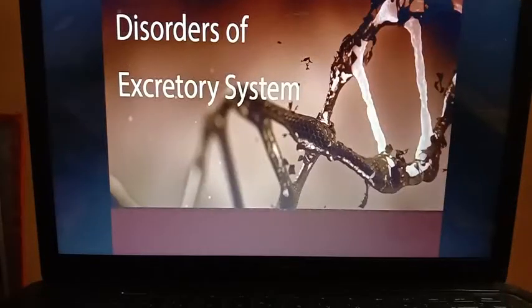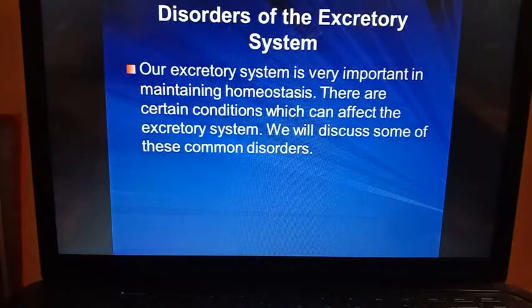Hello students. Today in our biology session we are going to discuss some disorders that are related to our excretory system. Our excretory system is very important in maintaining homeostasis, that is the equilibrium of our body. There are certain conditions which can affect the excretory system. Today we are going to discuss common disorders related to the excretory system.